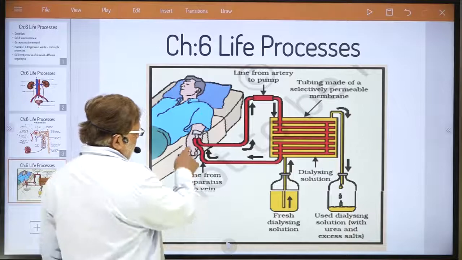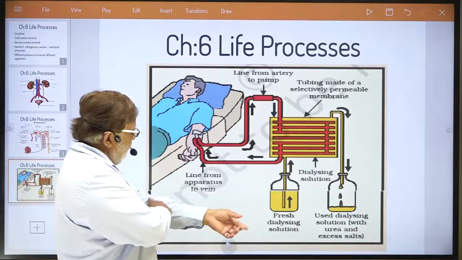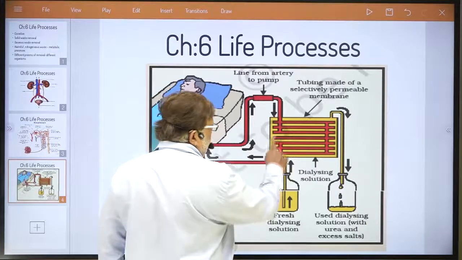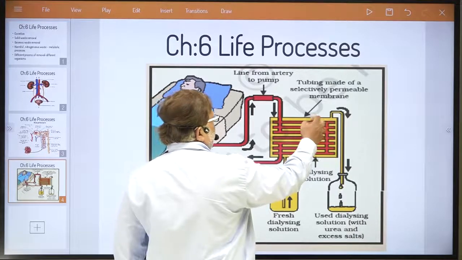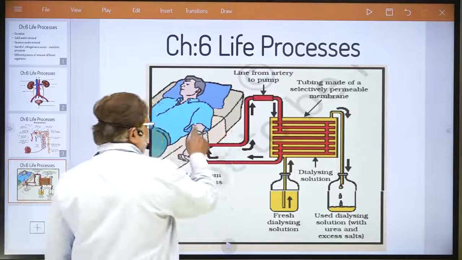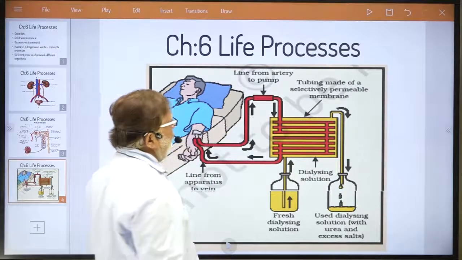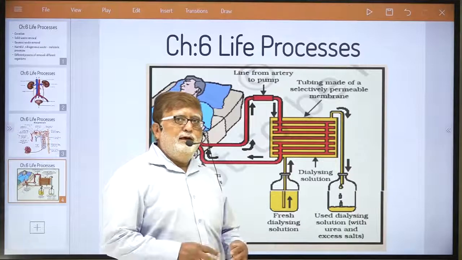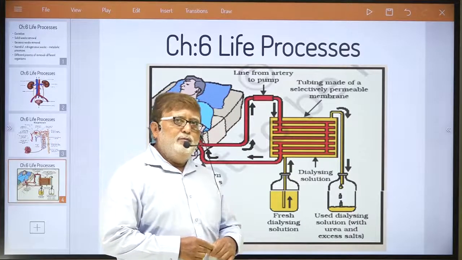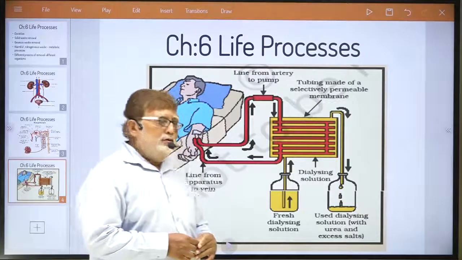Understand? A cut is made here, and when the vein passes through this, urine is separated by this membrane and then blood returns. You have to go for dialysis every week if your kidneys are damaged to an irreparable extent.